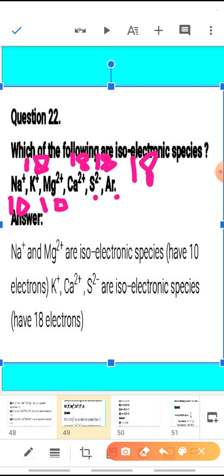So now you can simply tell which all are isoelectronic. Potassium, calcium, sulfur and argon. K positive, Ca2 positive, S2 negative and argon are isoelectronic, and Na positive is isoelectronic to Mg2 positive.